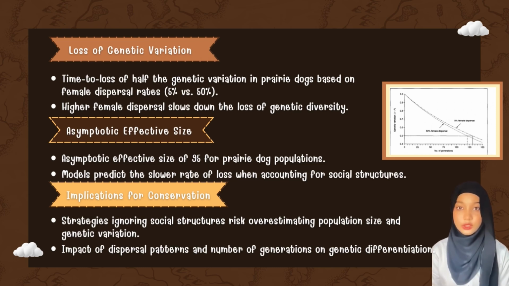Implication for conservation: strategies ignoring social structure risk overestimating population size and genetic variation. Impact of reproductive pattern and number of generations on genetic differentiation.